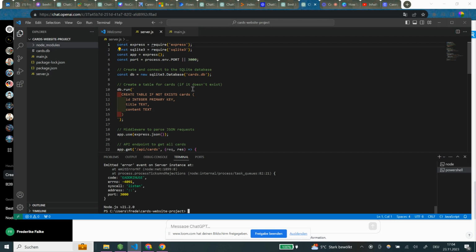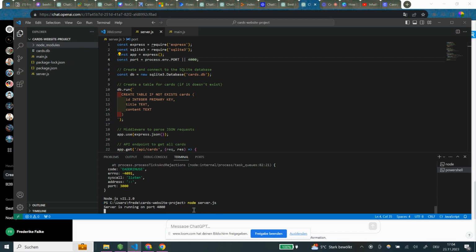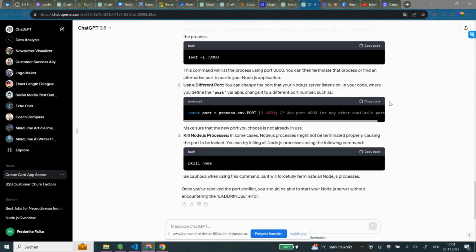Okay, so we will just change it then to 4000. And I think the reason is because I actually indeed used it beforehand, the server.js. So let's just put the constant here to 4000. And then put file, save. And then we run the same thing again down here. And we say node server.js. Now let's see what's happening. Server's running on port 4000. Okay, seems to work. Easy.